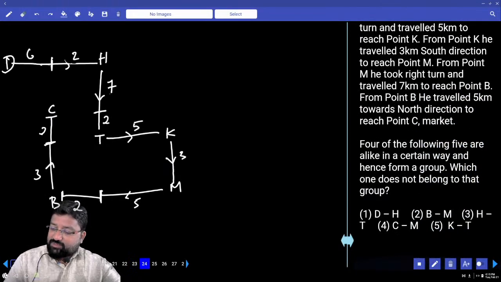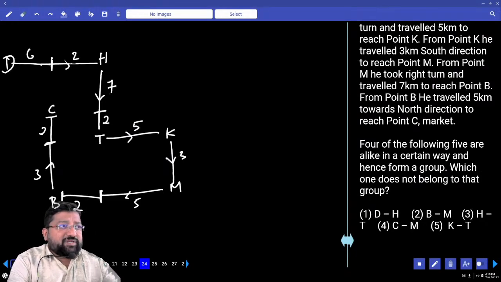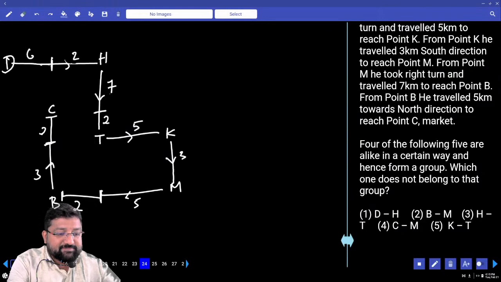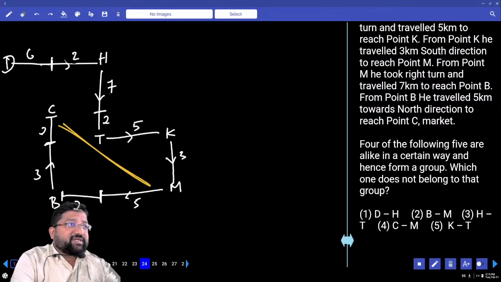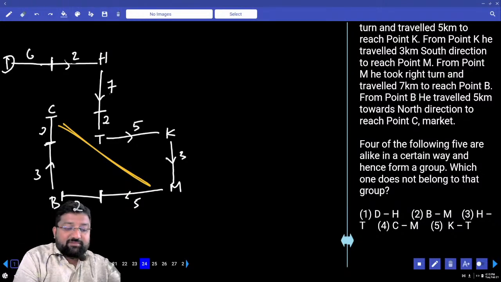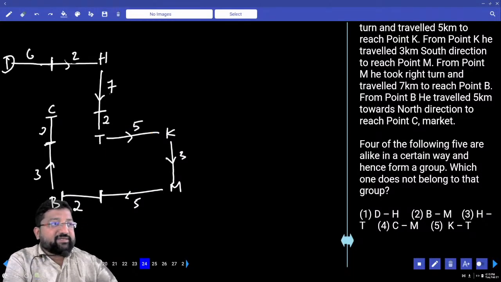అయిపోయిందా? 4 out of the following 5 are alike in a certain way and hence form a group. Which one does not belong to the group? D and H, vertical, horizontal, horizontal. B and M, horizontal. H and T, vertical line. C and M, diagonal వస్తుంది. అంటే కదా? C and M ఏమొస్తుంది? Diagonal. అంటే కాంబినేషన్ ఆఫ్ 2 different directions. మళ్ళీ K and T కూడా హారిజాంటల్. ఓకేనా? సో ఇప్పుడు మన ఆన్సర్ ఏం కావాలి? C and M, diagonal distance.